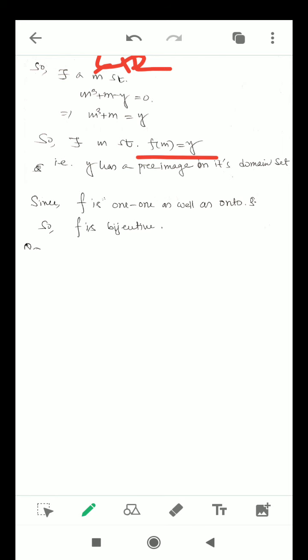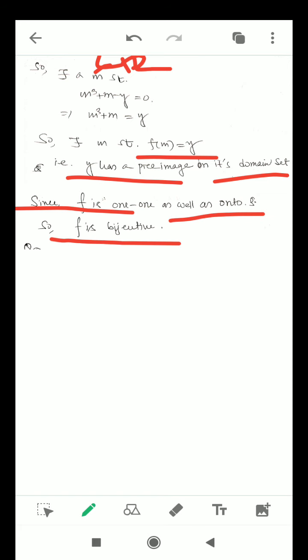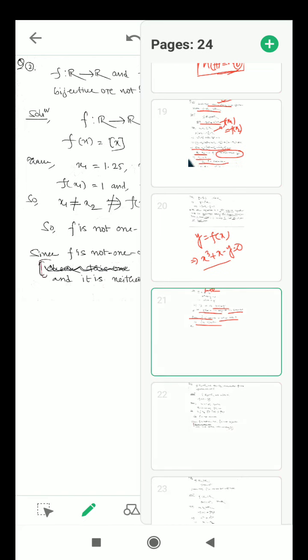So y has a pre-image on its domain set. Since f is 1-1 as well as onto, f is bijective. At first we have already proved that f is 1-1. After that, what have we proved? We have proved that f is onto by this theory. So that's why we can say together that f is bijective.